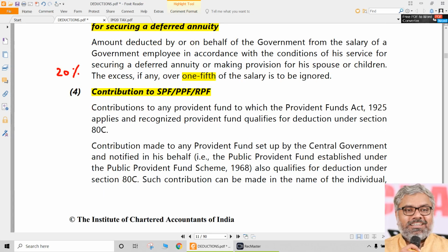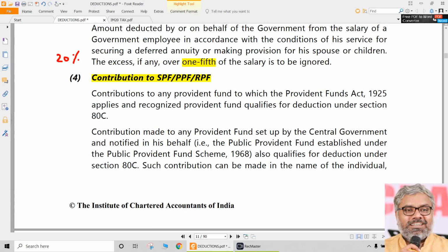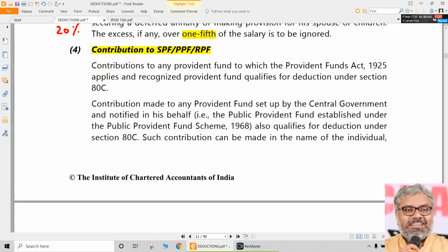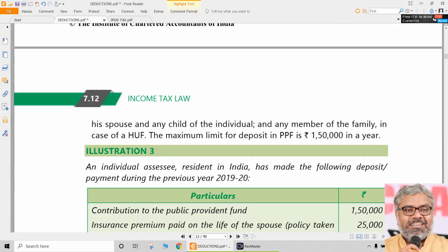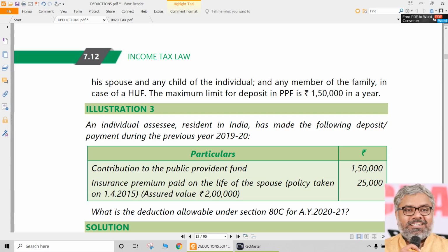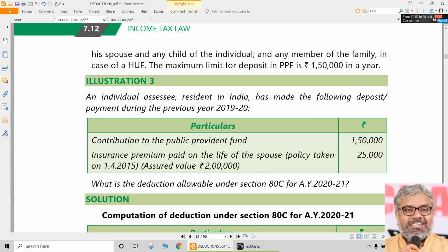So here, contribution done by the employee towards a statutory provident fund or a public provident fund or a recognized provident fund shall be eligible for a deduction under 80C. Then naturally the question comes, sir, what if it is an unrecognized provident fund? Naturally, it is not eligible for deduction. Of course, we know already the maximum amount of deduction is 1,50,000. The same restriction applies to PPF also.